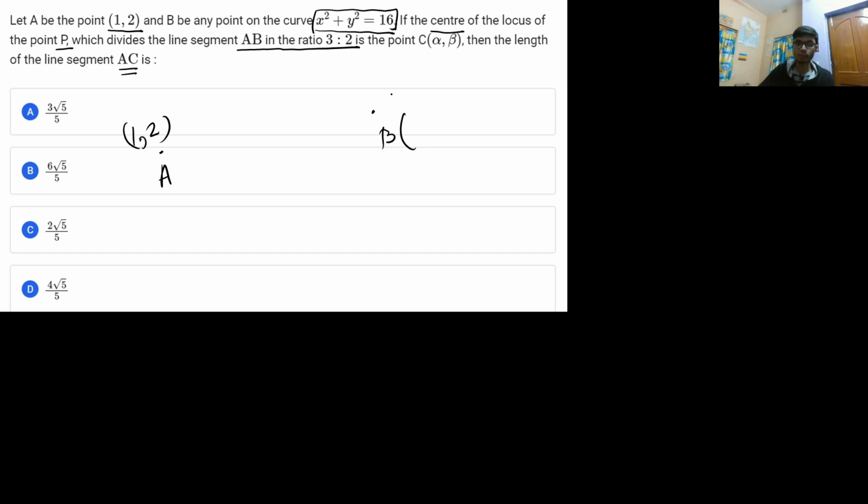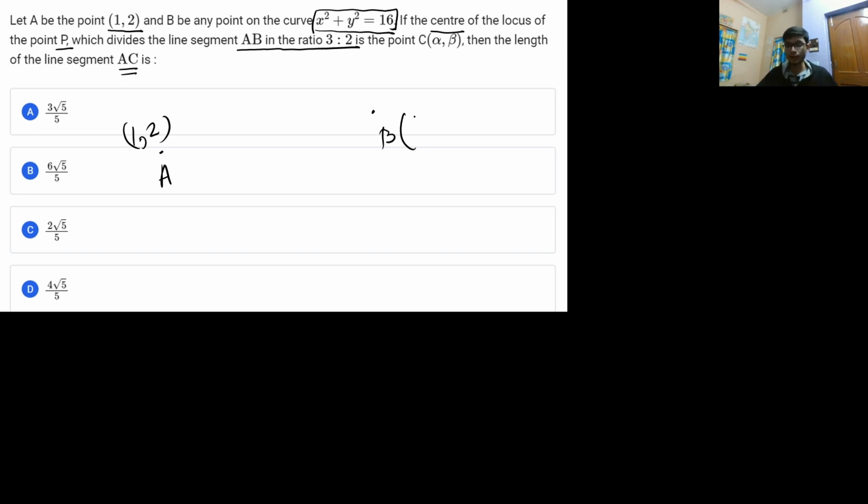Because this is a locus problem, I will always recommend writing the variable point. If there is a variable point on a circle, then definitely do it by the parametric method, that is r cos theta and r sin theta.